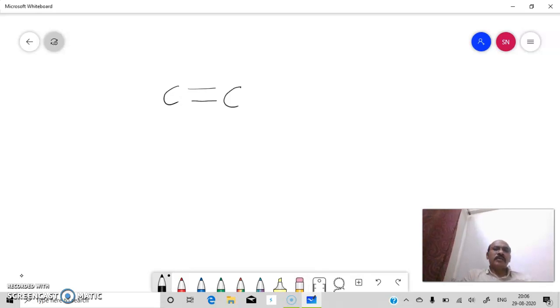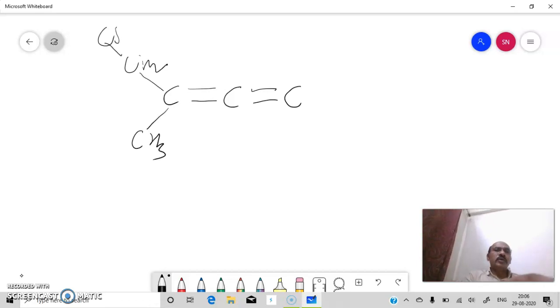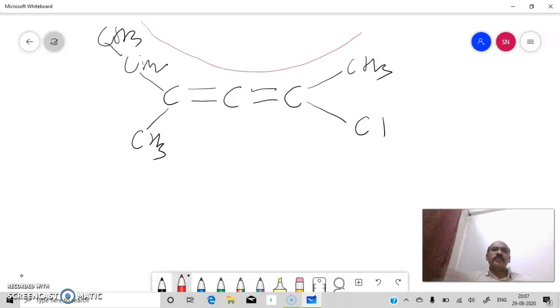Carbon double bond carbon double bond carbon here, 2 double bonds. Here I am writing CH3. Here I am writing CH2 and CH3. Here I am writing CH3 and there I am writing, suppose, Cl. So what is the longest chain in this molecule that you have to see? The longest chain will be this one, that is of 6 carbon atoms. So the parent alkane will be hexane.